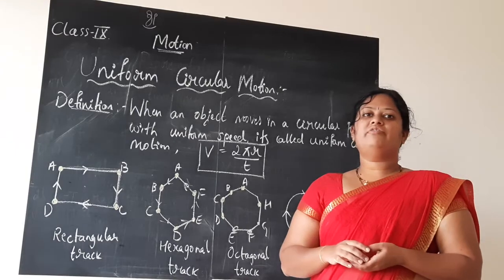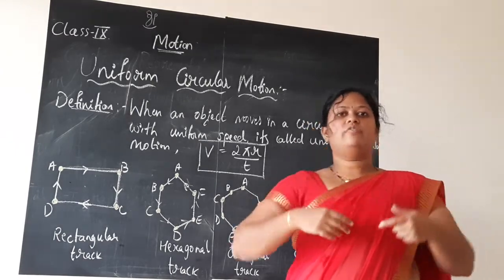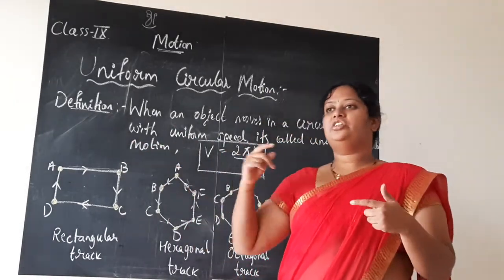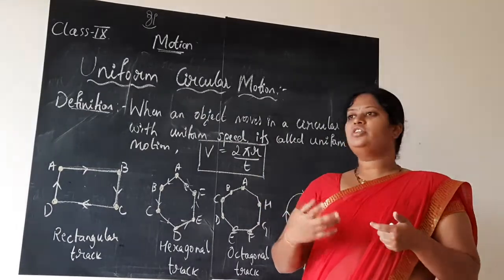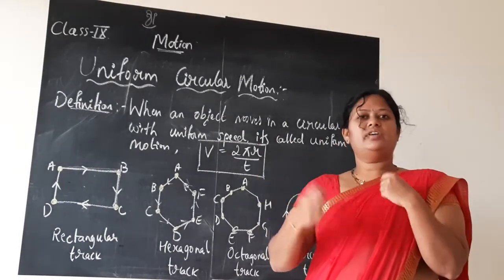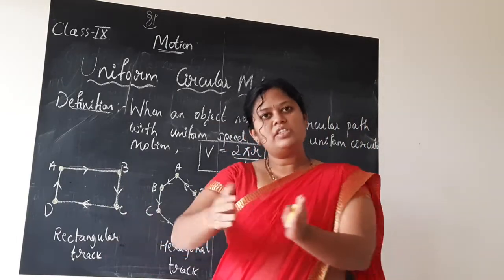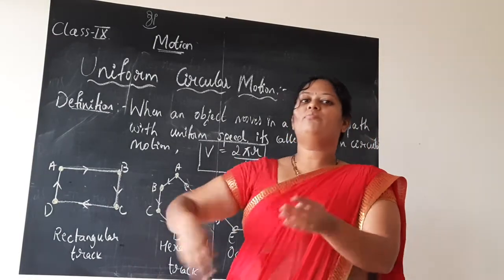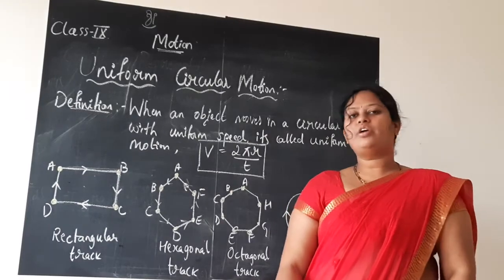So when we conduct different sports activities in the school, in the backyard, in the field where you run for the competition, there 200 meter, 400 meter relay and all you play. Now children, if in a straight line you will come very fast. But if at all you take the turn, can you take the turn with the same speed? No, you will decrease the speed, and again once you make the move or you take the turn, then you again increase your speed. That is what you do.